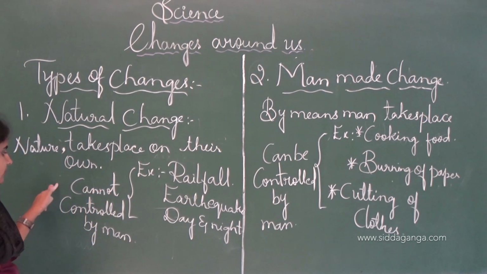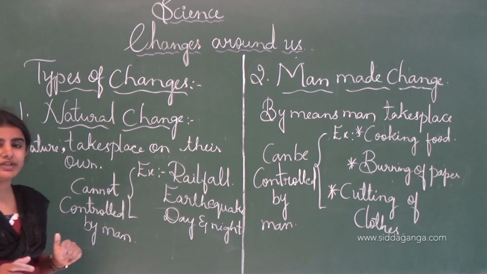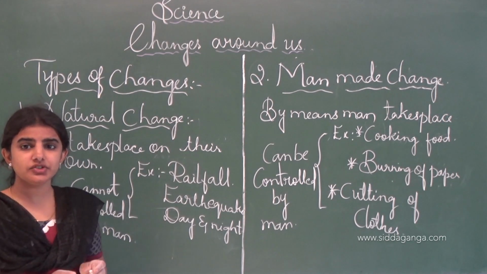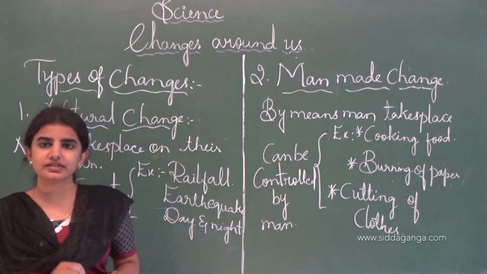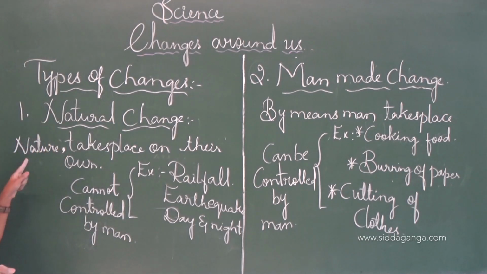And in other words, it can't be controlled by man. See, these changes which can't be controlled by man, we call it a natural change, brought about by the nature and taking place on their own.